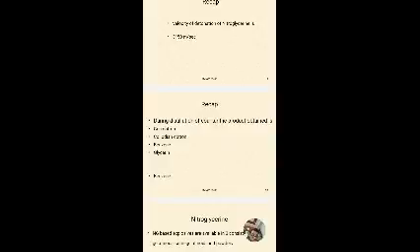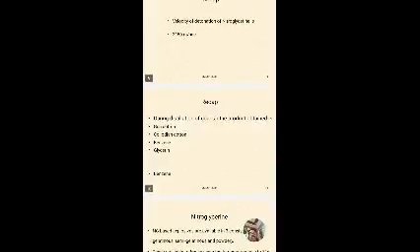Try to imagine a 1 centimeter square area, a square of 1 centimeter side.